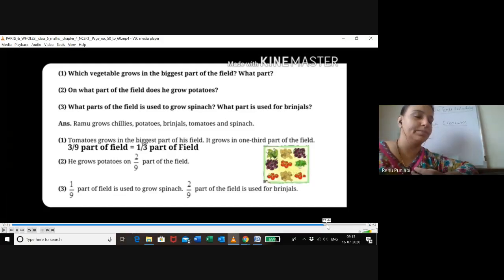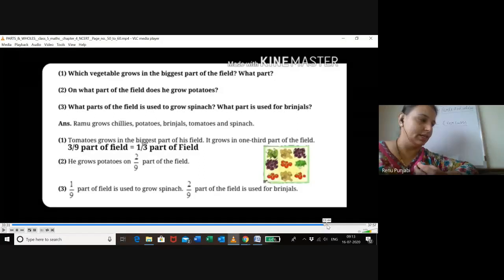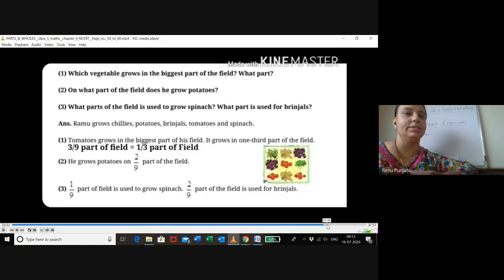How much part does he take to grow chili? Okay, so can you write the fraction? 1/9. Very good.